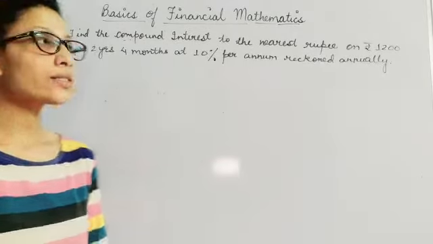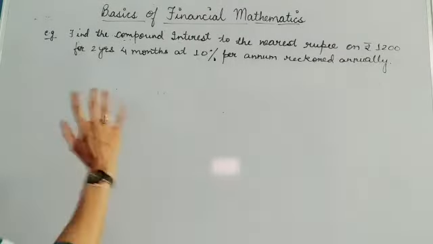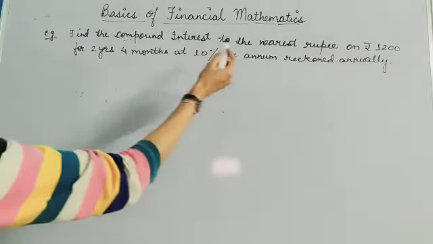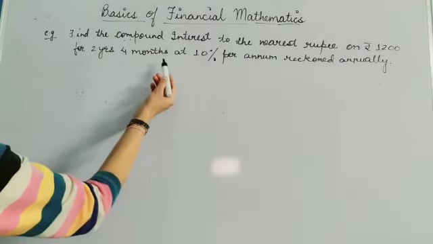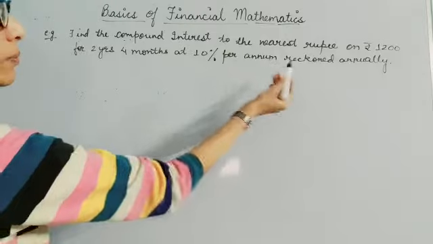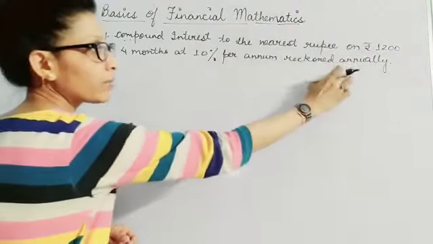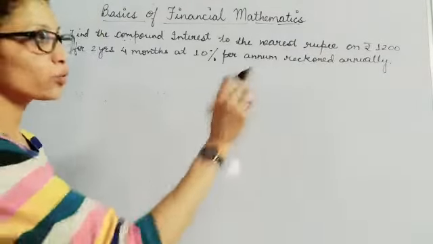Now let's see this simple example of how we can find out compound interest if we don't know the direct formula. Here it is given, find the compound interest to the nearest rupee on rupees 1200 for 2 years and 4 months at 10% per annum reckoned annually. Compound interest can be calculated annually, half yearly, or quarterly also.